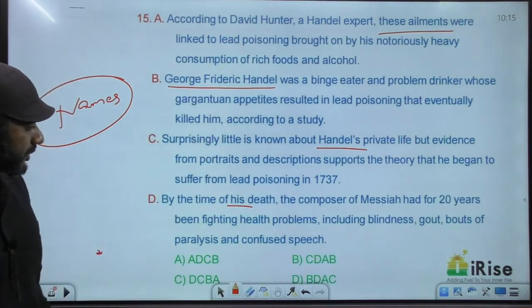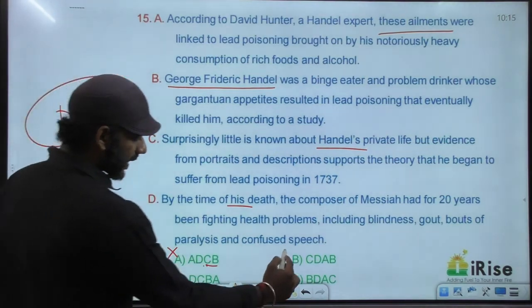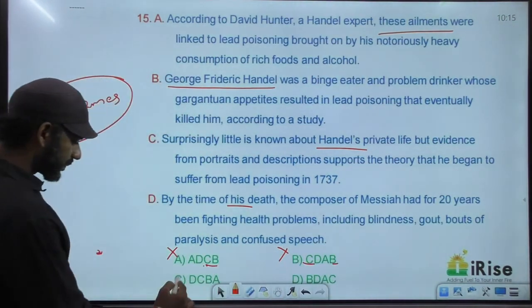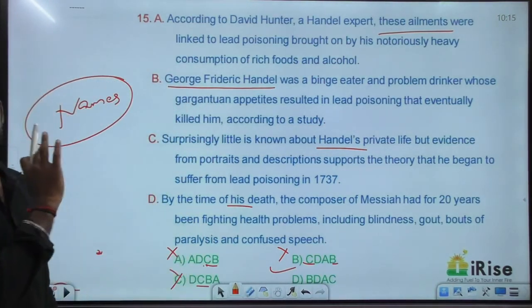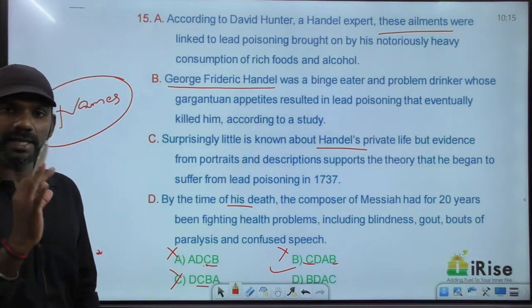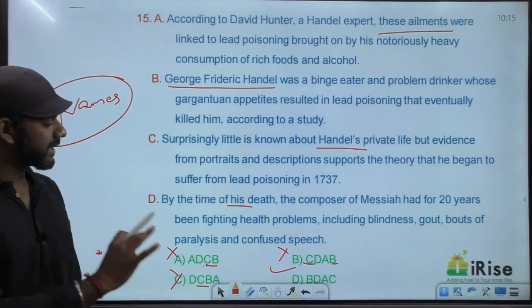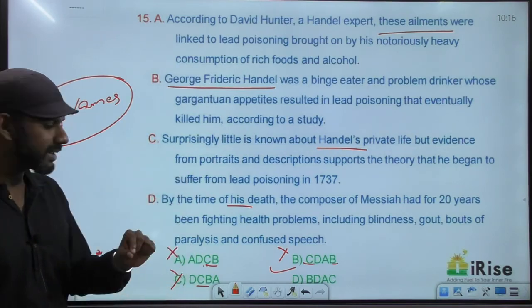Based on that, A is eliminated, B is eliminated, C is eliminated. The answer is D. Because of a single concept, the concept of names, we eliminated three options and got an answer. There are other mandatory pairs here, but still the answer is D.